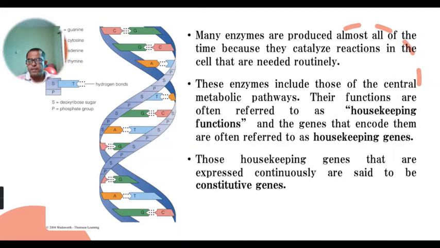If the EMP pathway is not there, then no ATP will be generated. If the TCA cycle is not there, no reducing power and energy is developed. So these enzymes are constantly functioning in these bacterial cells, and because of that, their functions are referred to as housekeeping functions.